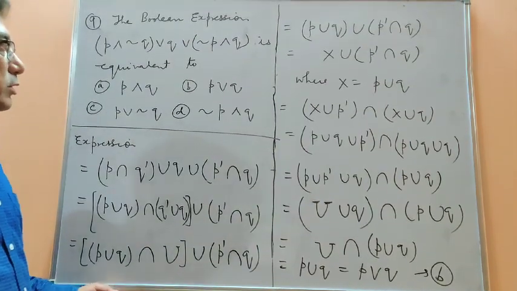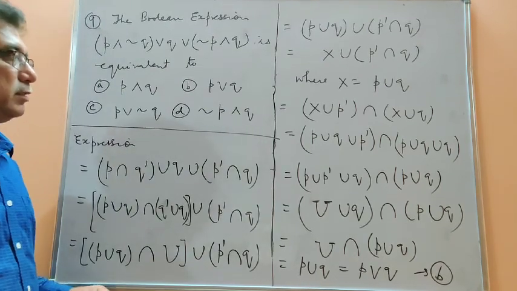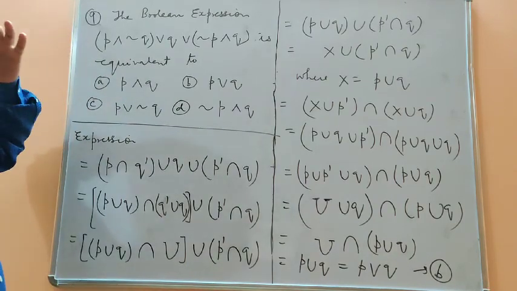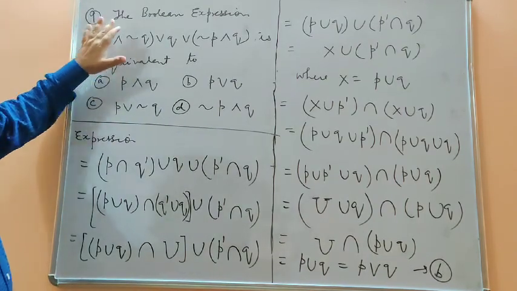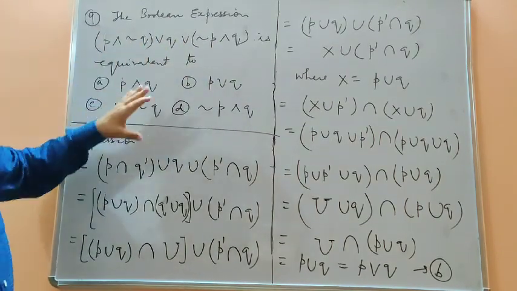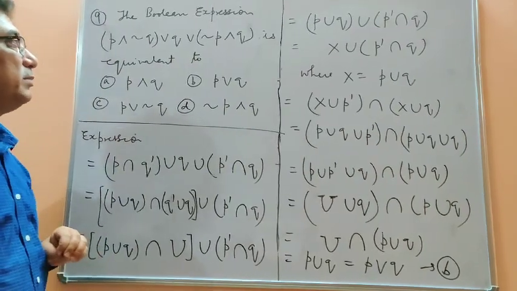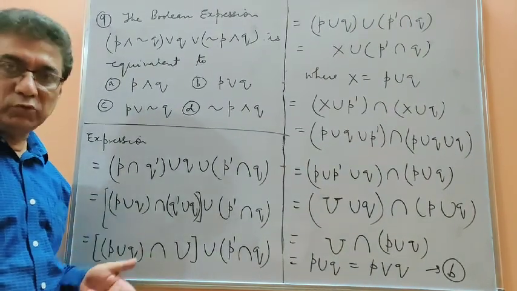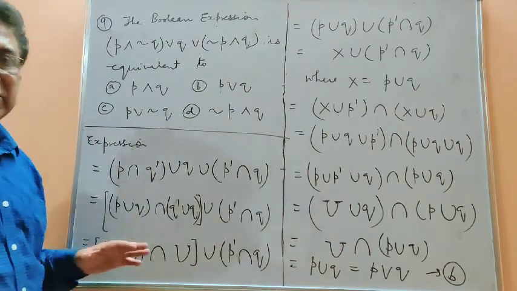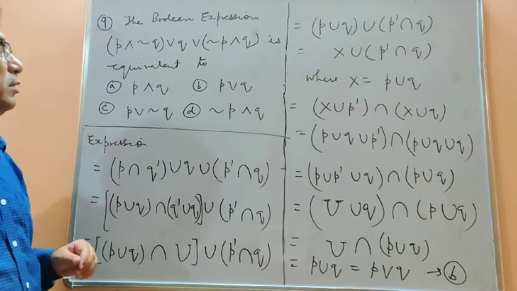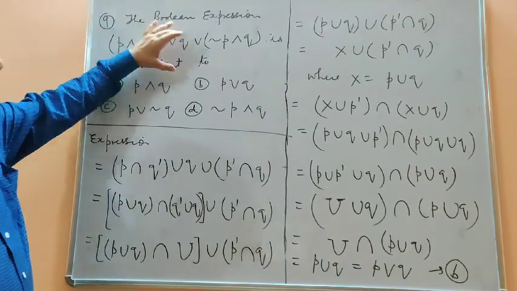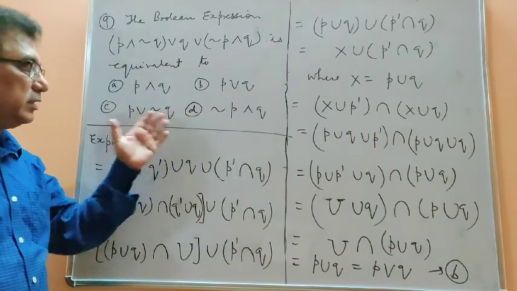Okay, this is another question of JEE Mains. You will find this question in a number of competitions. What we find here is that the Boolean expression, this, is equivalent to one of these four. Boolean means any expression which can assume two values. That is part of your mathematical reasoning chapter, so we will be doing that later on. But just now we have to prove that this is equal to which one of these four expressions.